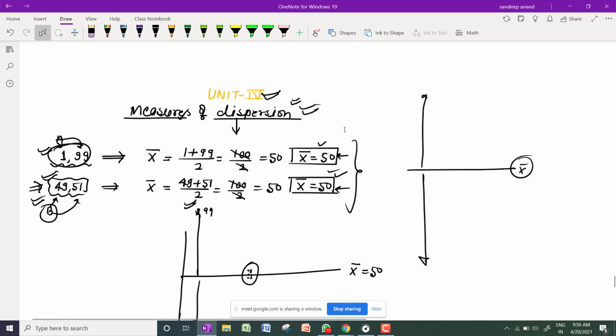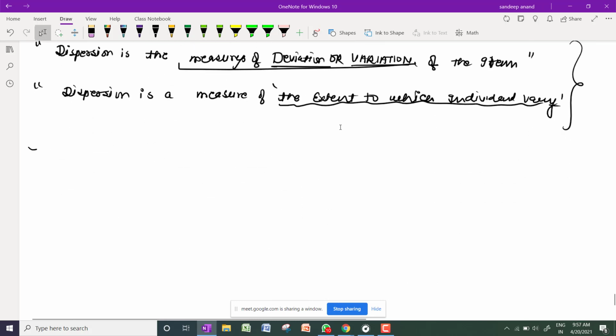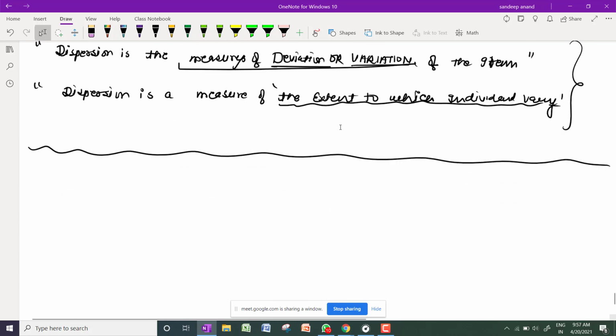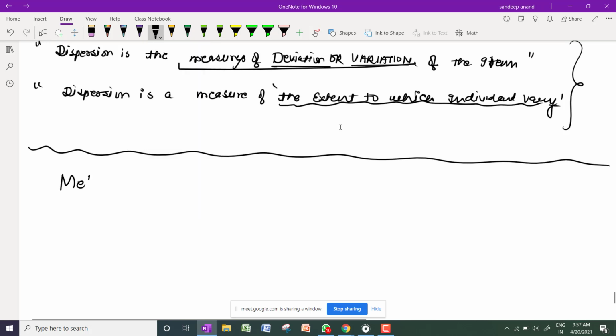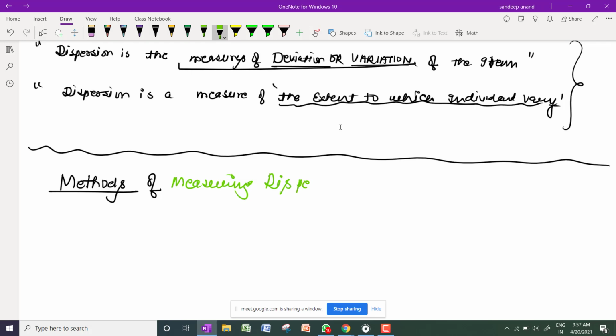What are the limitations of central tendency? Now I am going to tell you the methods of measuring dispersion. Everyone note down the methods of measuring dispersion.